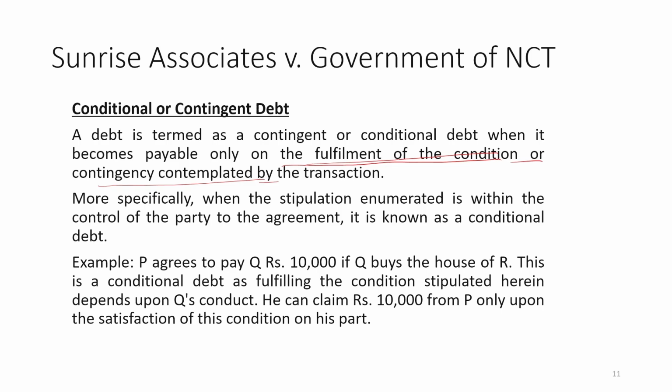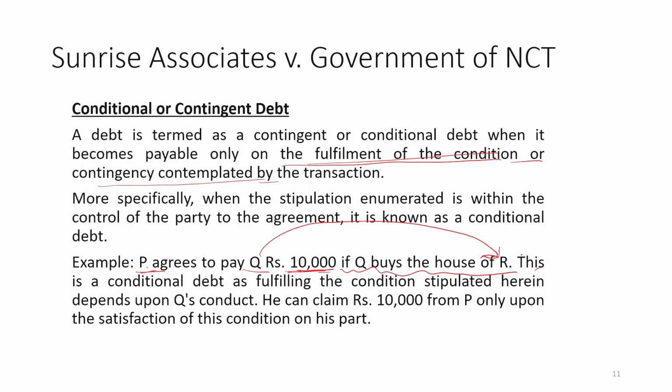An example has been given: P agrees to pay Q 10,000 rupees if Q buys the house of R. This is the condition. So unless and until Q purchases the house of R, P will not pay this amount.